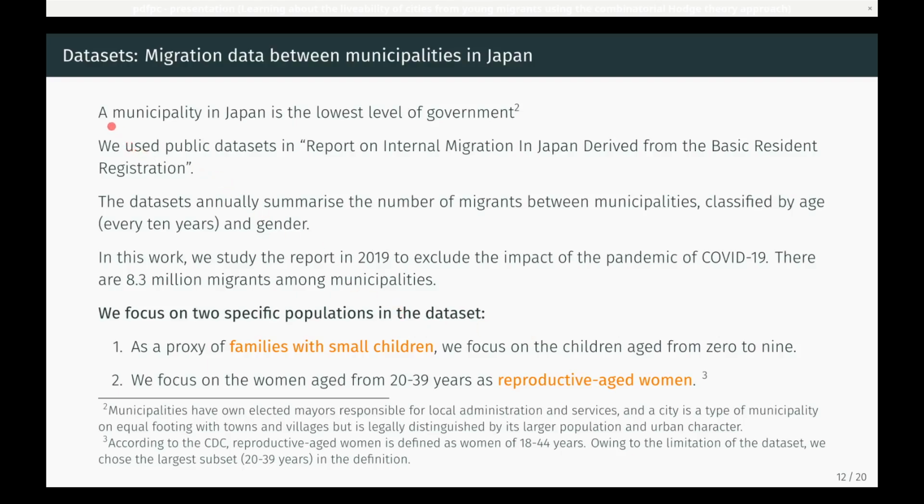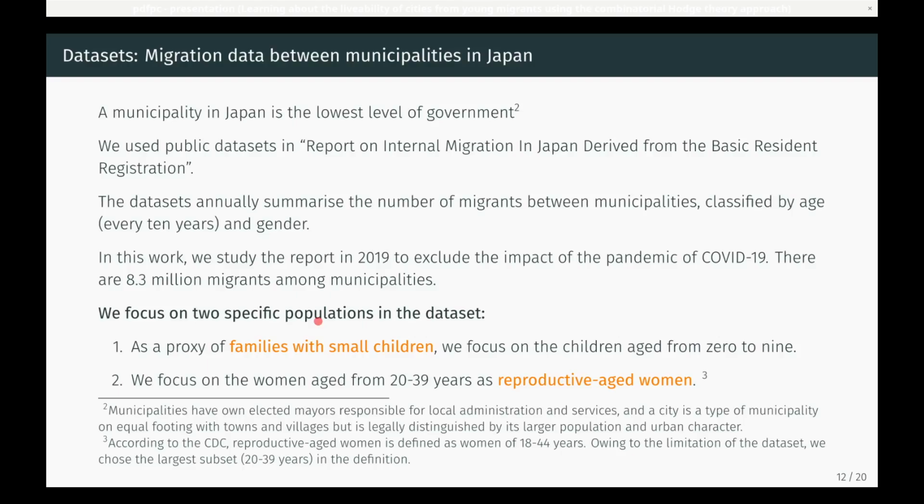Here I explain the migration dataset and Japan's local governance. A municipality in Japan is the lowest level of government. Municipalities have their own elected mayors responsible for local administration and services, and a city is a type of municipality. We use public datasets in Report on Internal Migration in Japan, derived from the basic resident registration. The datasets summarize the number of migrants between municipalities, from the beginning to the end of each year, classified by age and gender. In this work, we study the report in 2019 to exclude the impact of the pandemic of COVID-19. There are 8.3 million migrants among municipalities.